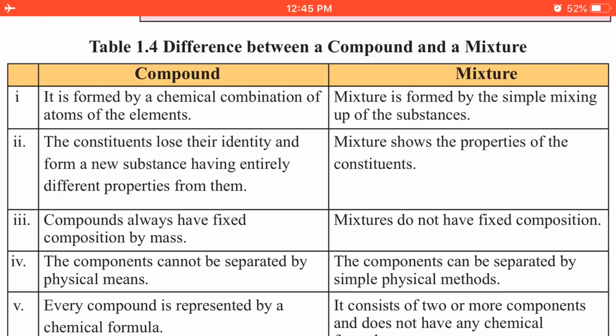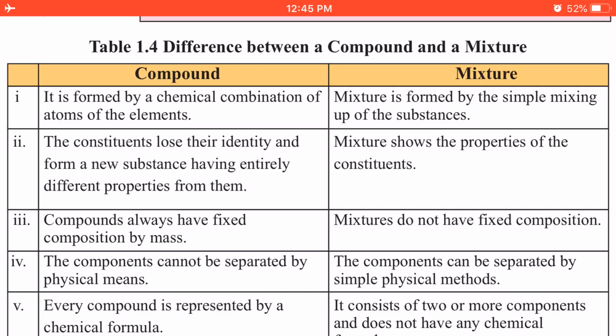Well, today we'll discuss in detail the difference between compound and mixture. In our last lecture we discussed what is a compound and what is a mixture. So let's recap the main definitions of compound and mixture.